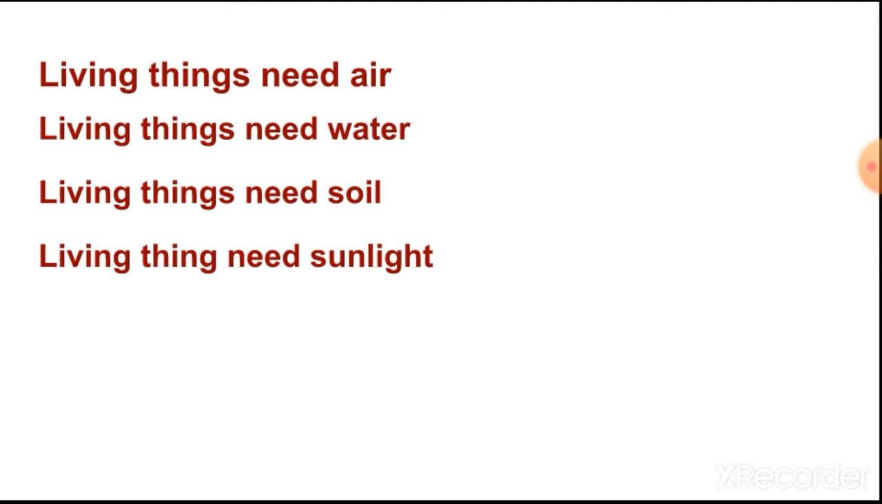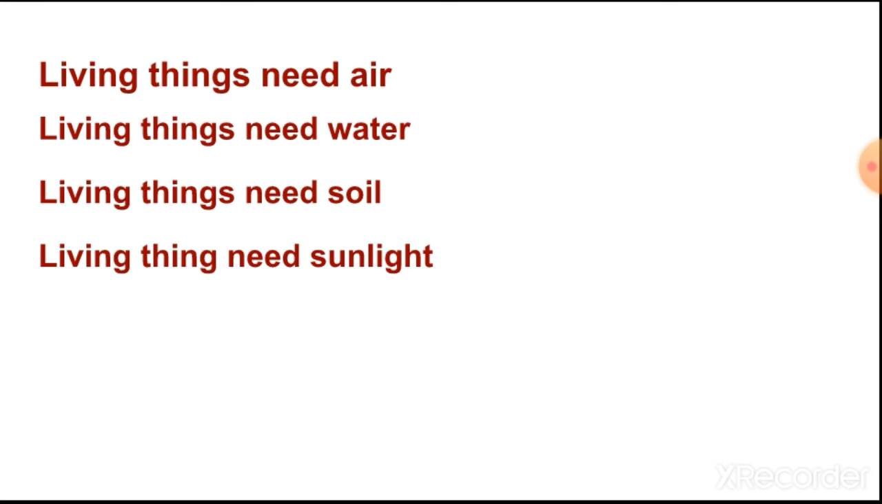How? Animals also need plants, no? If animals will not get plants to eat, then the flesh eating animals will not get anything, because some animals are eating plants, they are herbivorous. But some animals, like lion and tiger, are eating deer and all. So deer needs plants, isn't it children? Deer needs plants. So this way we depend on plants directly or indirectly.